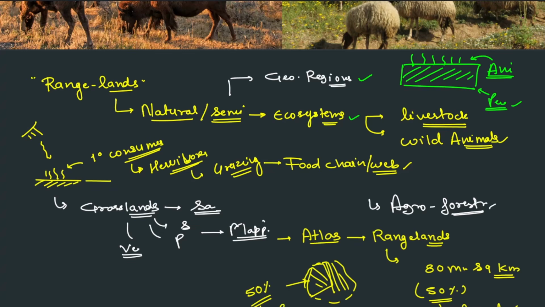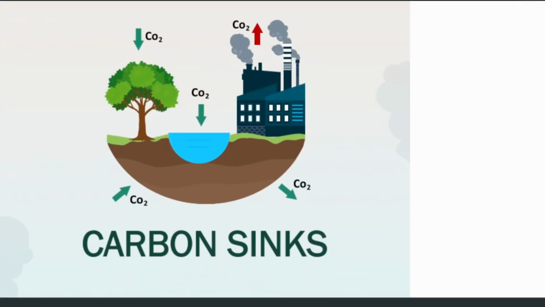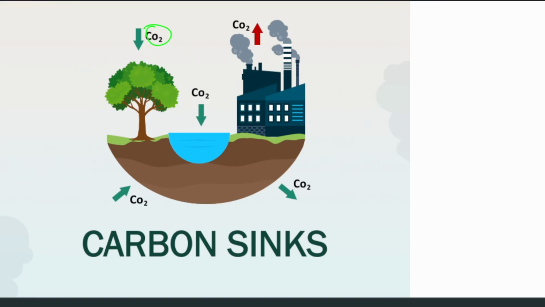Now, what is the significance of the rangeland? Let us see that. They work as a carbon sink. That means they have a place in the carbon dioxide cycle. Just a second, let me change the pen color again. Okay, make it black. So the CO2, carbon dioxide cycle.